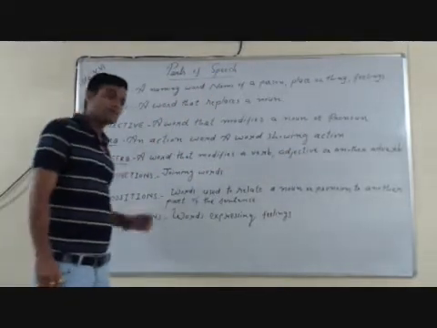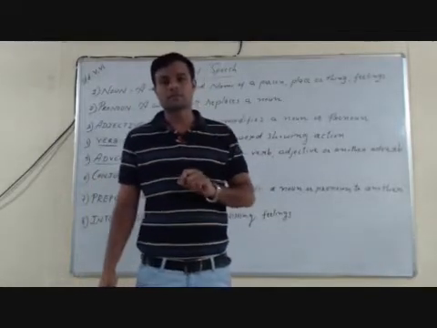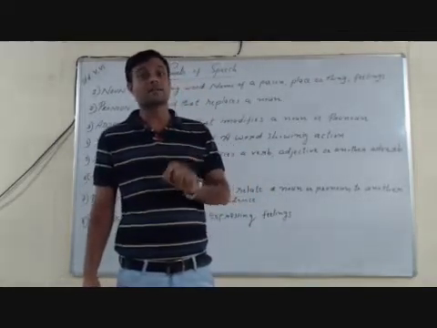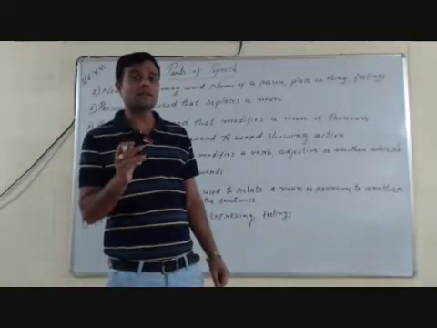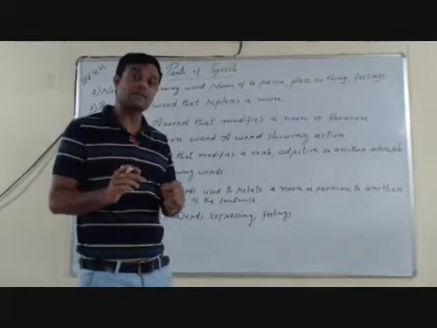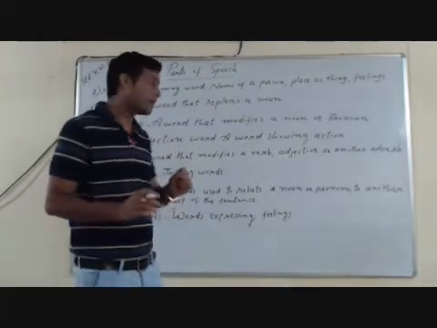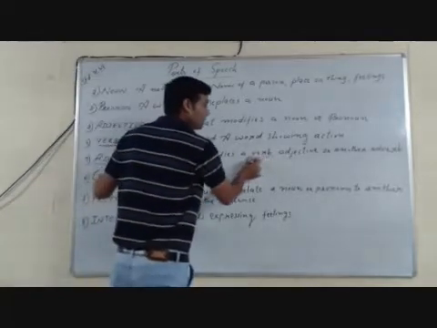For example, he wrote the answers correctly. In this sentence, correctly tells something about the verb, how the action is done, and we got the answer correctly. So correctly is an adverb and it tells something about the verb.